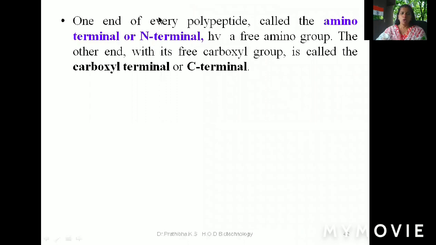One end of every polypeptide, called the amino terminal or N terminal, has a free amino group. The other end, with its free carboxyl group, is called the carboxyl terminal or C terminal.